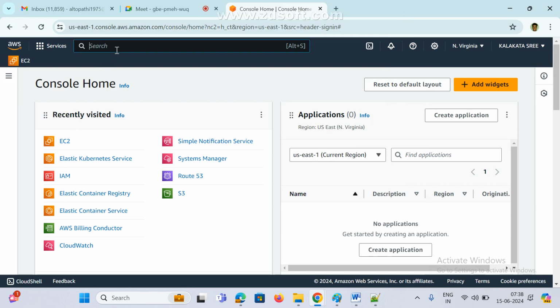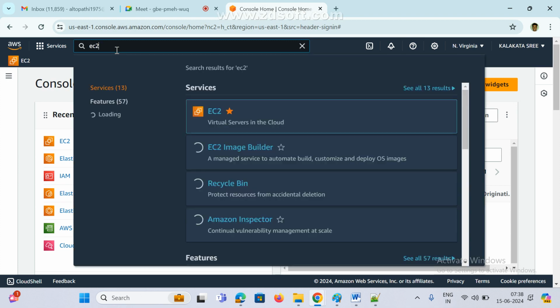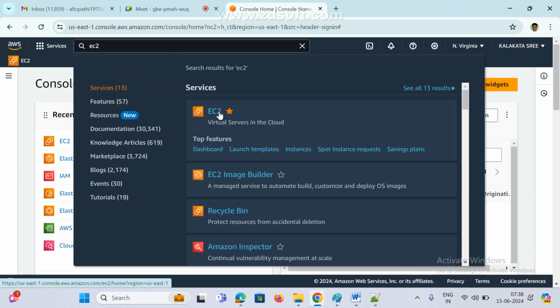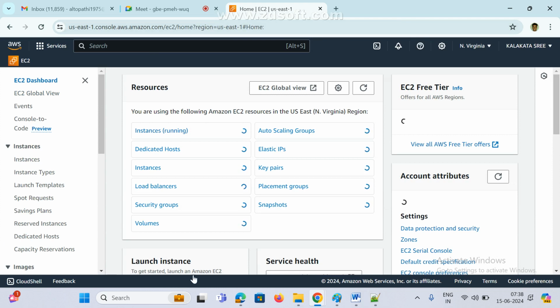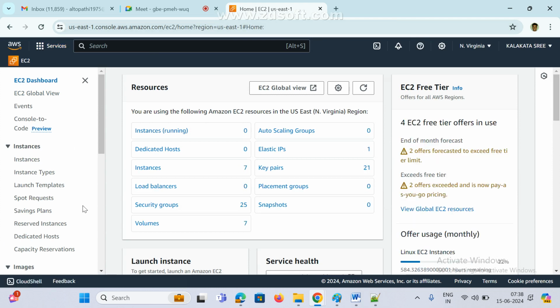Click on EC2 in the global search. EC2 is the service, click on it and see here, the next screen comes, this page. Now see here, this is the dashboard. On the left side we can see the panel, and in the middle of the screen we can see resources: what AWS resources are running, how many resources you created. That information we can see. And if you look at the right side, there is EC2 free tier.